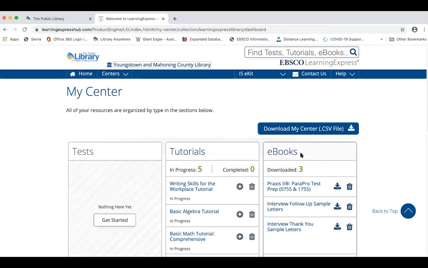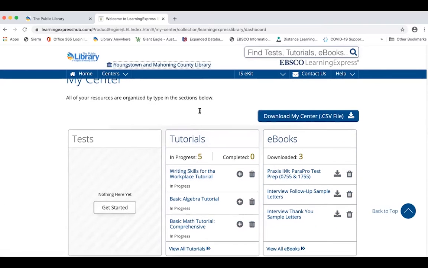This resource does also include ebooks. And when you check them out in this resource, unlike Hoopla, they never have to be returned. You can keep them in your account for forever, years if you want. When you do decide that you're done looking at that ebook, you would click the little trash can symbol to delete it from your account, and that's all it does delete from is your account. It doesn't delete from Learning Express Library itself.